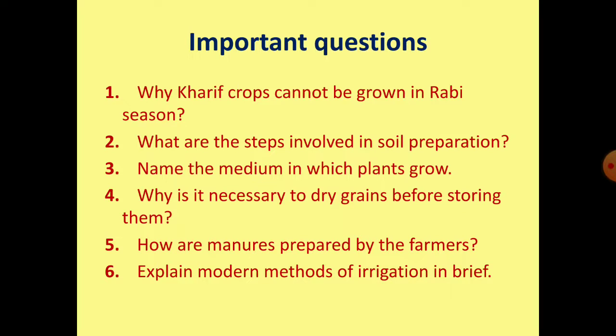Next one is drip irrigation. This method of irrigation is gaining popularity in areas with scarcity of water. Narrow pipes with small holes are laid on the fields. When water flows through these pipes, it drips at the places of roots of the plants. The roots absorb the water and supply it to plants. Furthermore, no water is wasted in this method.